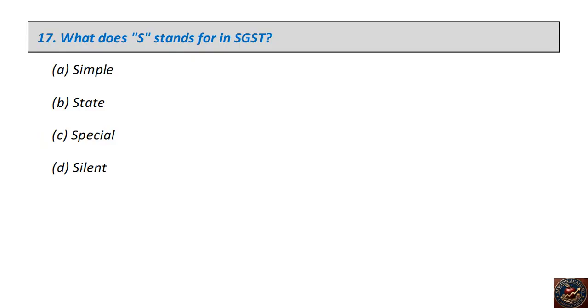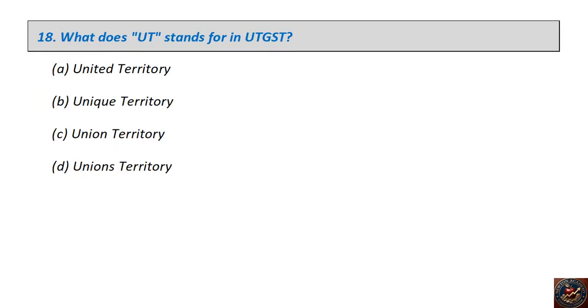What does S stand for in SGST? Simple, state, special, silent. The right answer is state. What does UT stand for in UTGST? United Territory, Unique Territory, Union Territory, Union's Territory. The right answer is Union Territory.